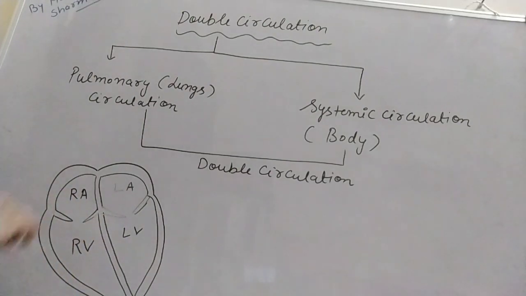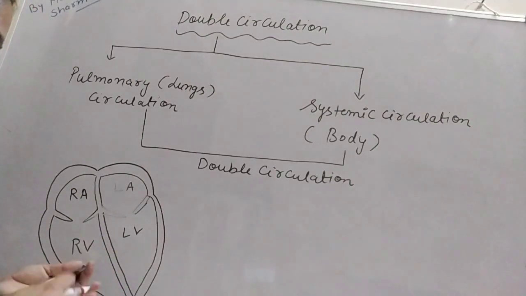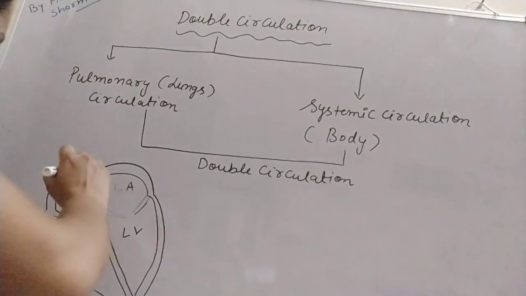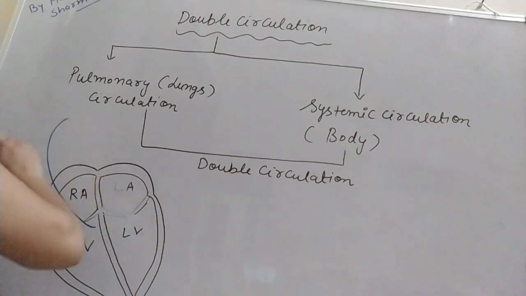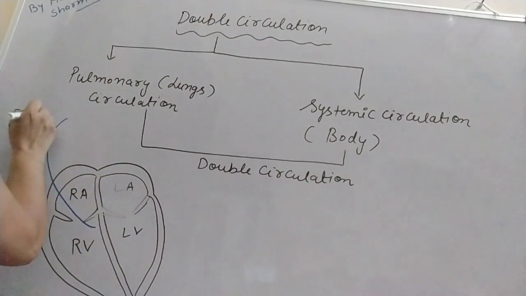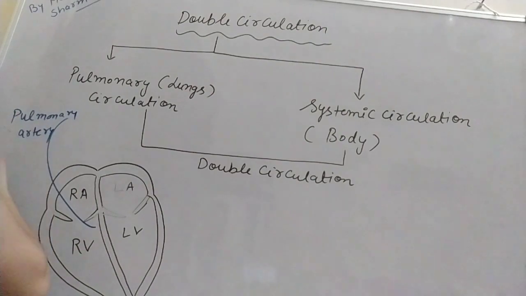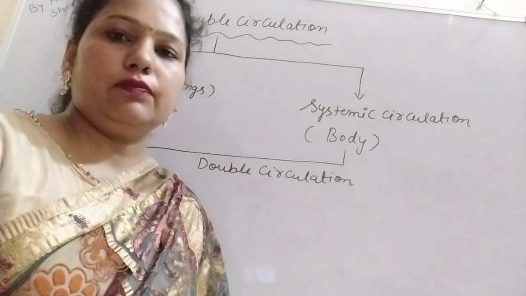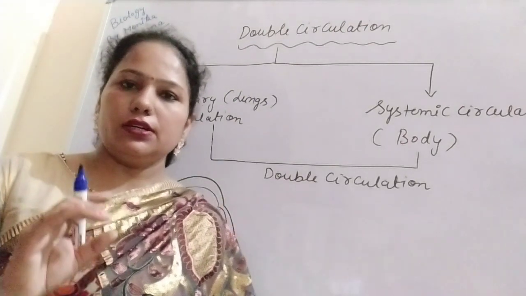Okay, so firstly try to understand this pulmonary circulation. In pulmonary circulation the blood from the heart is transferred to our lungs by the pulmonary artery. One thing you have to remember: arteries mostly carry oxygenated blood, but the pulmonary artery carries deoxygenated blood.